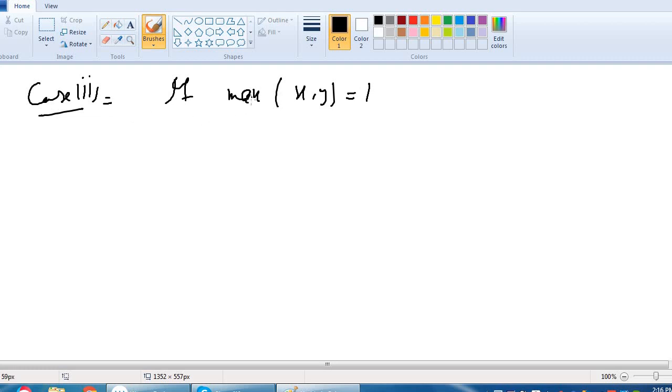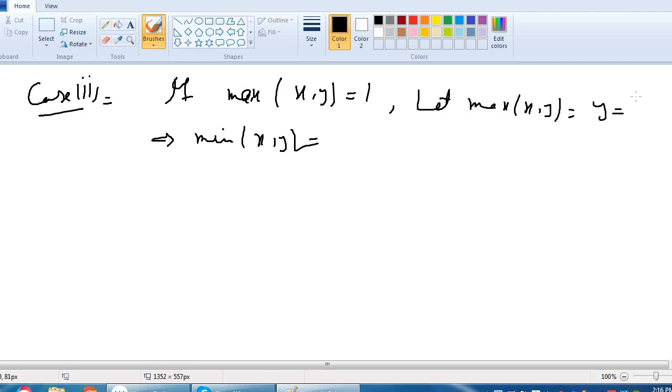Maximum of xy equal to 1 means that min of xy is... Suppose maximum of xy is y and it is equal to 1, because if we take the maximum value of xy, it will be either x or y. So maximum of xy will be either x or y. We suppose that maximum xy is y and it is equal to 1.